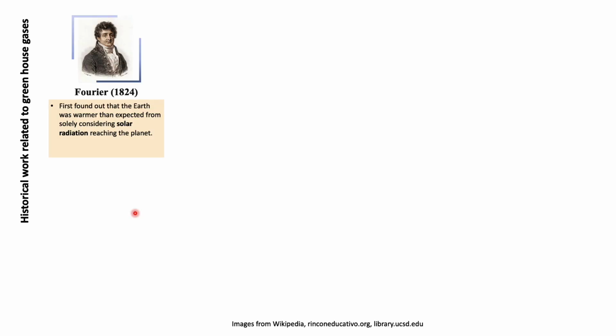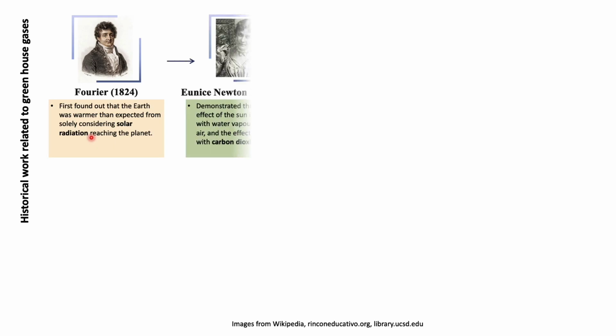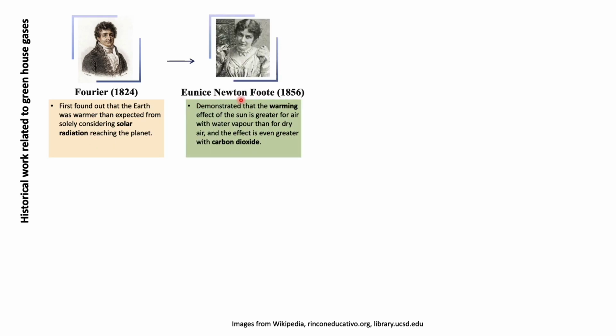In 1824, Fourier first found out that the Earth was warmer than expected if we consider only the solar radiation reaching the planet. So this is the starting point. Then Eunice Newton Foote, in 1856, was the first to identify that carbon dioxide is responsible for this heat. She demonstrated that the warming effect of the sun is greater in air with water vapor. So this is the second important greenhouse gas, water vapor.